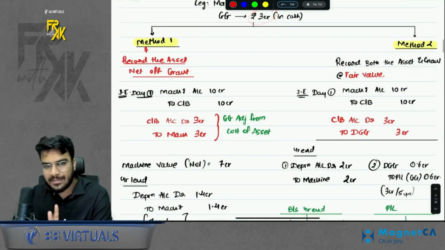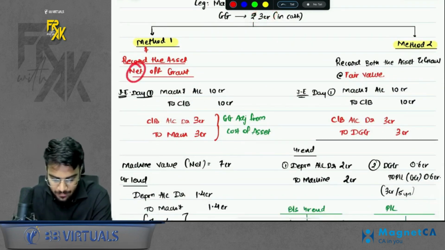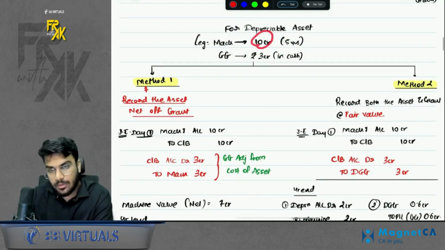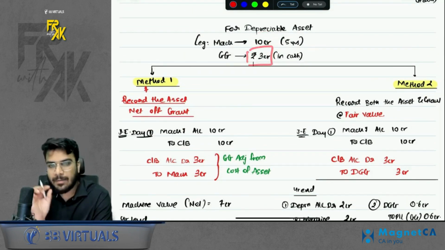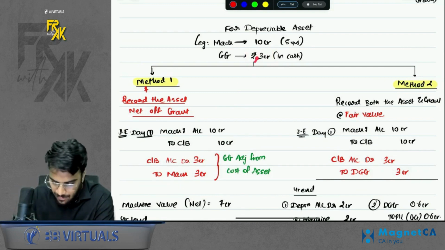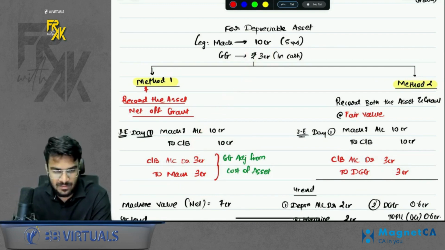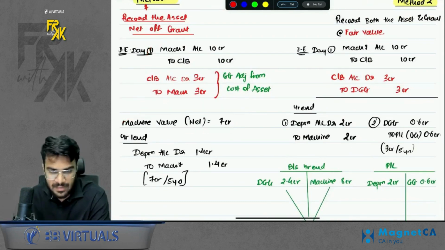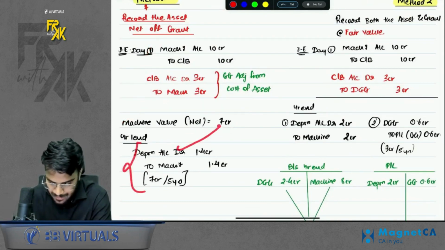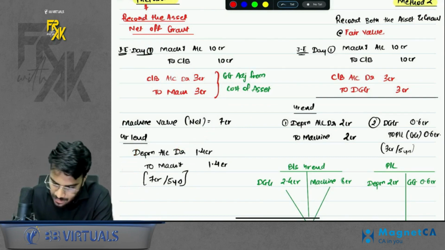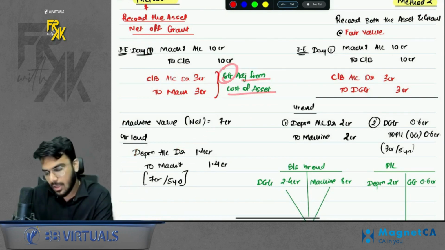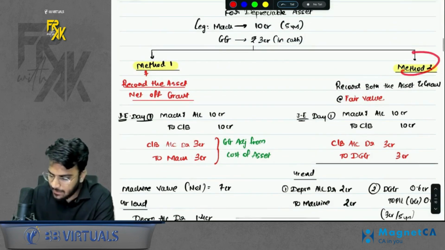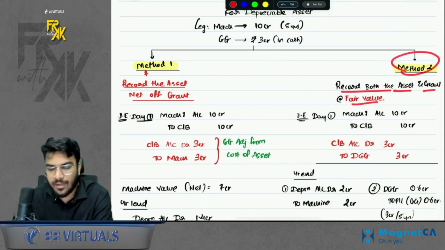So here there are two methods again. First method is recording the asset net of grant. That means you bought the asset at 10 CR, you were reimbursed 3 CR. So that means the net cost for you is 7 CR. So whatever grant you get, you will adjust from the cost of the asset. That is method number 1. So this is the entry, and the net value you will record is machine of 7 CR, and future depreciation will also be charged on 7 CR. Because you adjusted the government grant directly from the cost of the asset, no further treatment is required for the government grant. Okay. The second method is you can record both the asset and the grant at fair value.